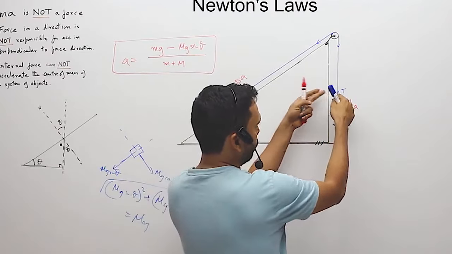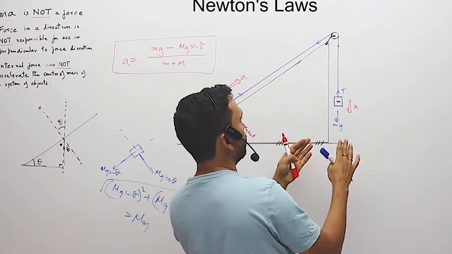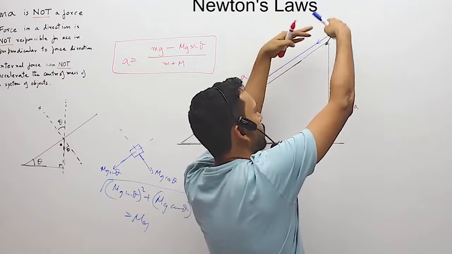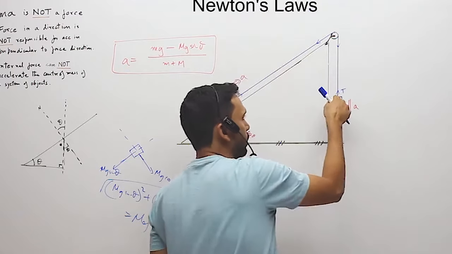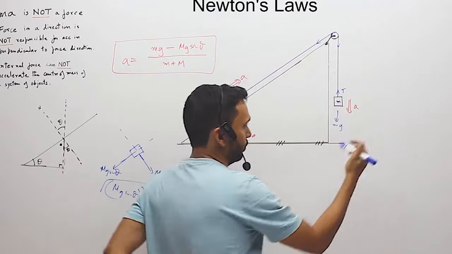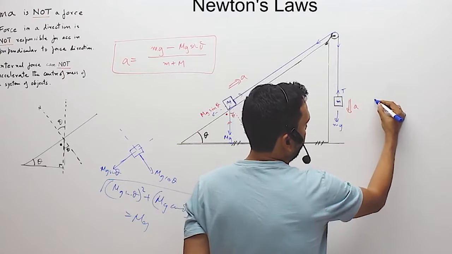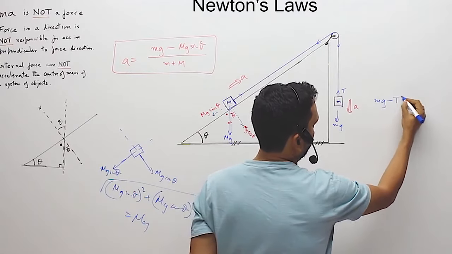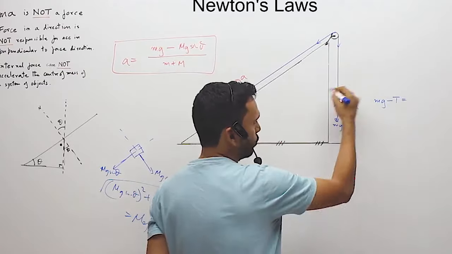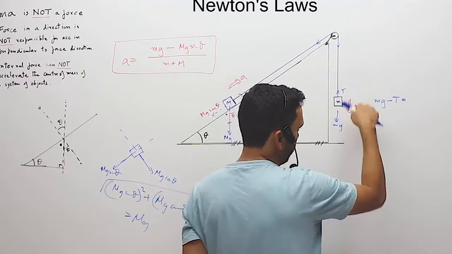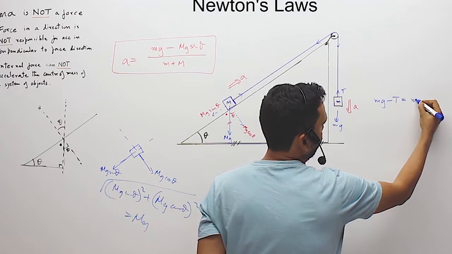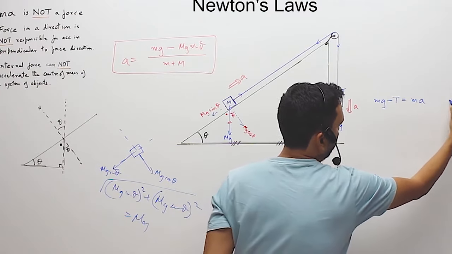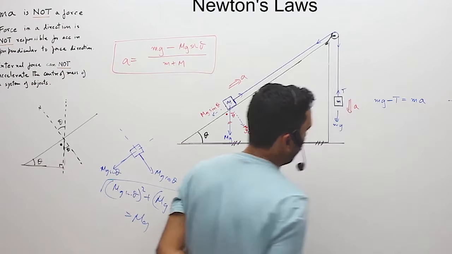So this is the contact force. At times I see that you are applying some tension somewhere else on the body. What is touching the body is pulling the body. So what is over here? mg minus T is equal to, that's the net force on the body downwards, and the acceleration is also downwards, is equal to mass times the acceleration. That's your equation number 1.